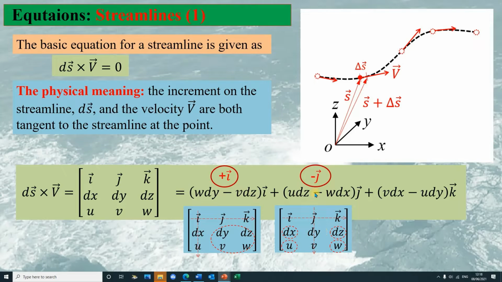However, in this case, we must take the value on the unit vector j as minus. So we have the result as this. And for the component on the unit vector k, we can calculate in this way. Here we have the positive k, thus we have the result as this.